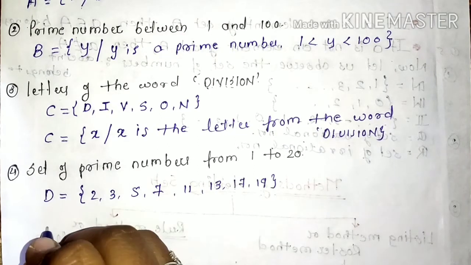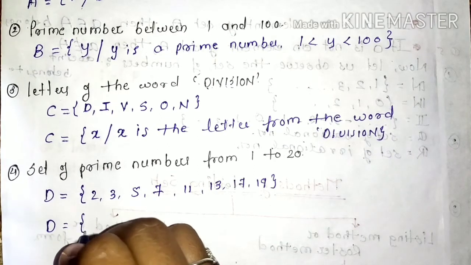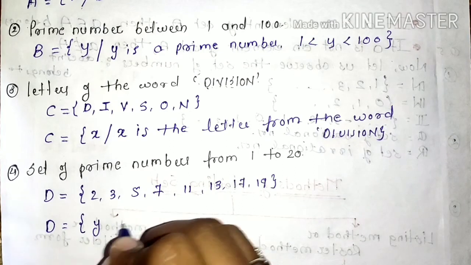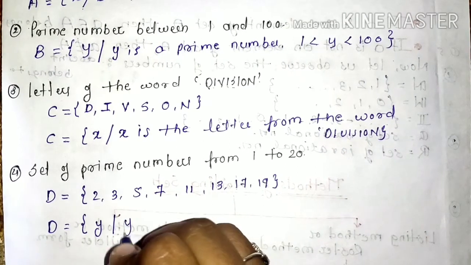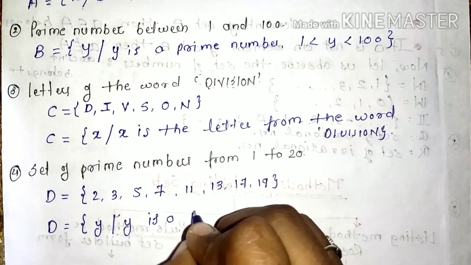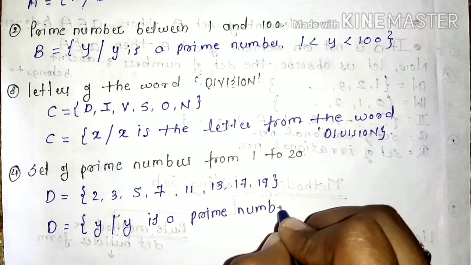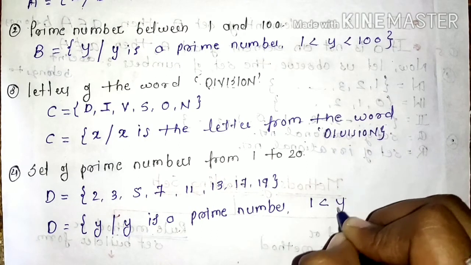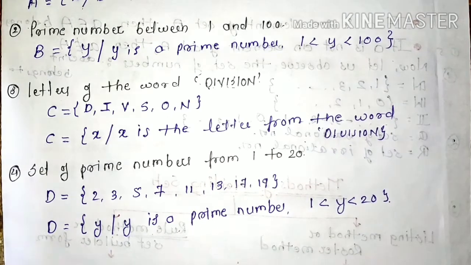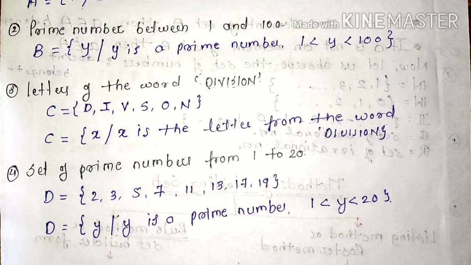And by rule method we have to use a general variable. Let us take it as y such that y is a prime number and 1 is less than y less than 20. This is by the rule method.